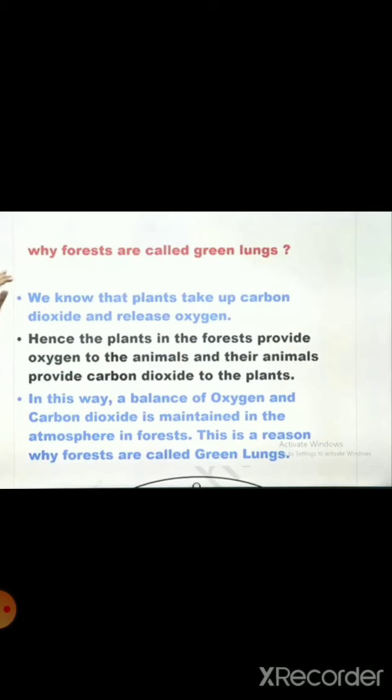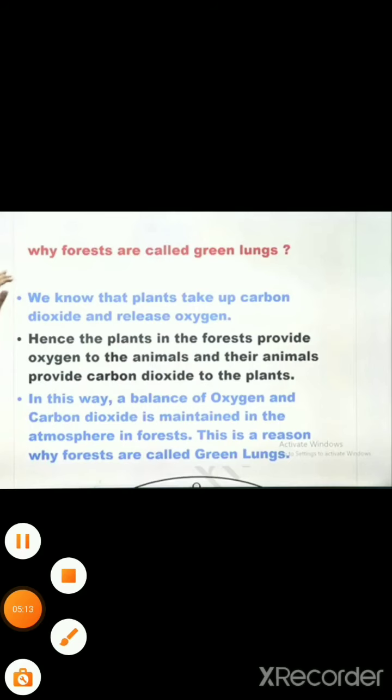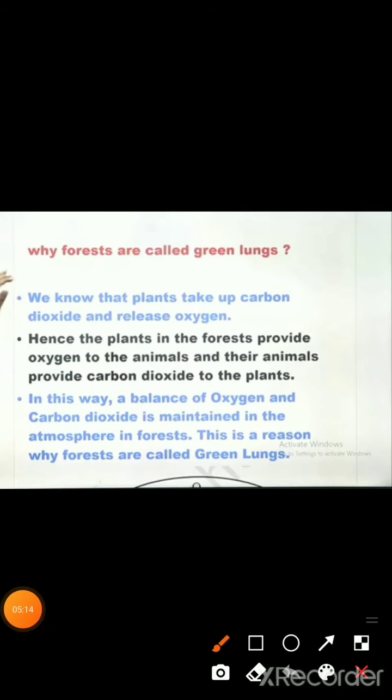forest. So in this way, a balance of oxygen and carbon dioxide is maintained in the atmosphere in the forest. This is the reason forests are called green lungs. Very important question. You have to keep in your mind that this is the reason why forests are called green lungs, right? So hope till here you all have understood.